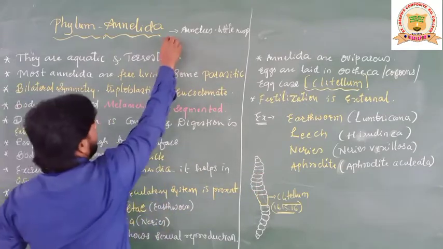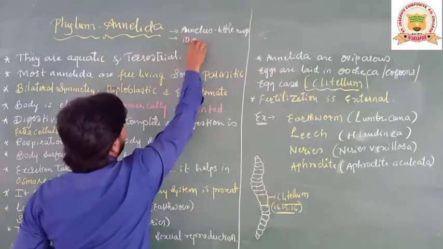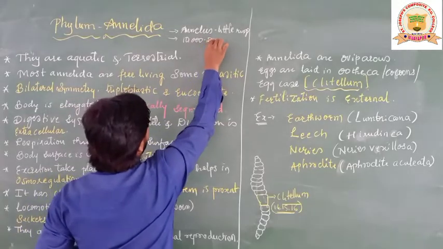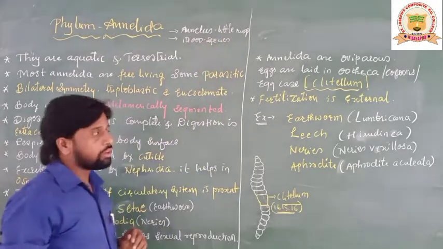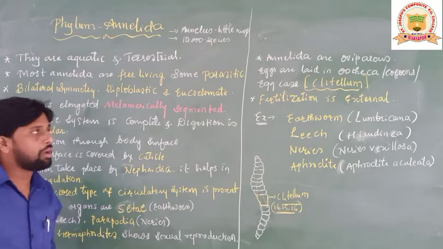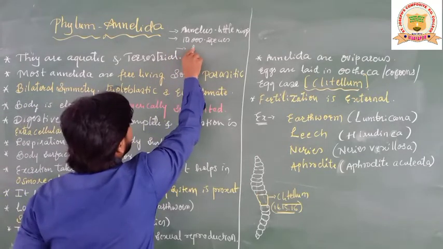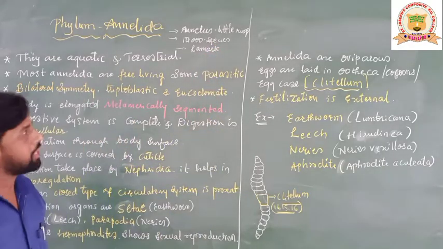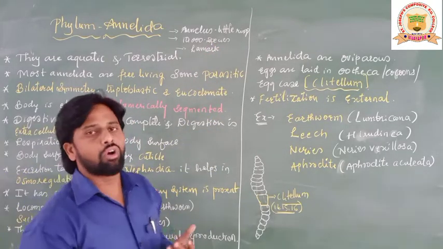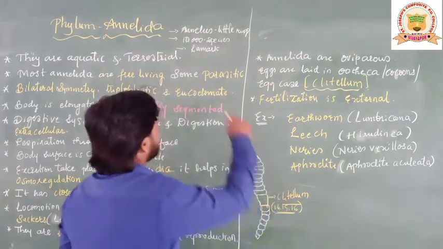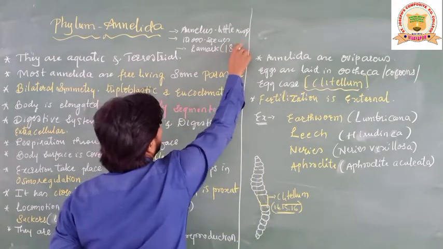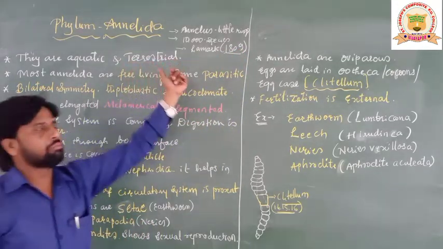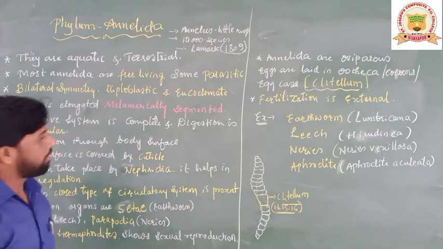Annelida. There are about 10,000 species of Annelida that we find on the earth. Now the word Annelida was given by the scientist Lamarck. Students, he is a very famous evolutionist who has given several theories on evolution. Lamarck gave the name Annelida in the year 1809, students. This is a brief introduction regarding phylum Annelida.